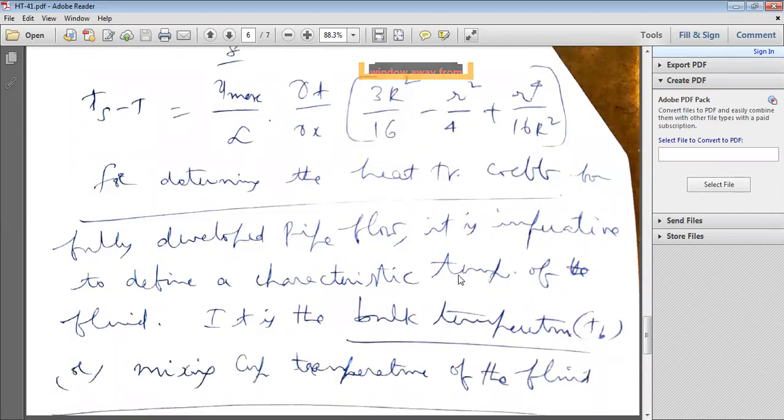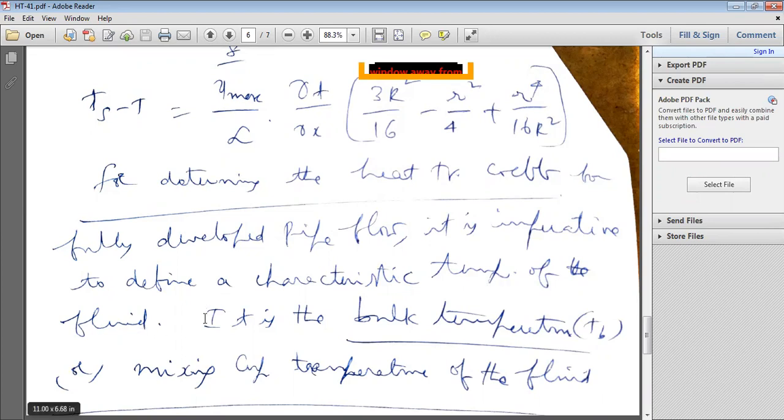But finally, you have to calculate the heat transfer coefficient. Listen very carefully now. Heat transfer coefficient h for tube flow: how do you calculate that one? For determining the heat transfer coefficient for fully developed pipe flow, it is imperative to define a characteristic temperature